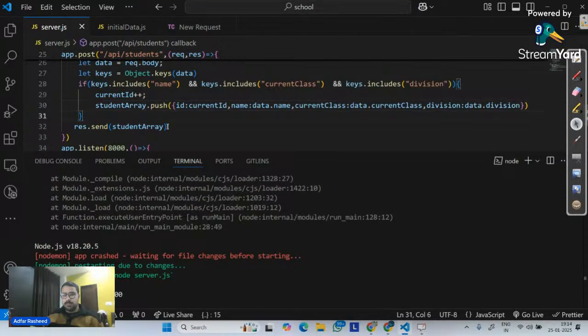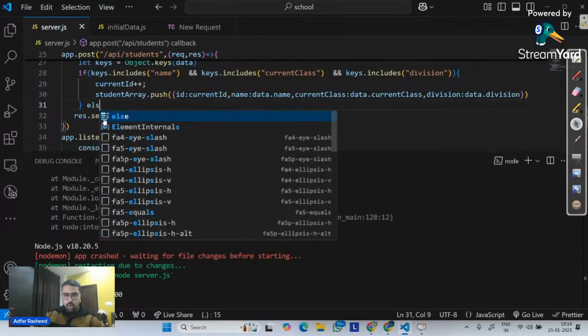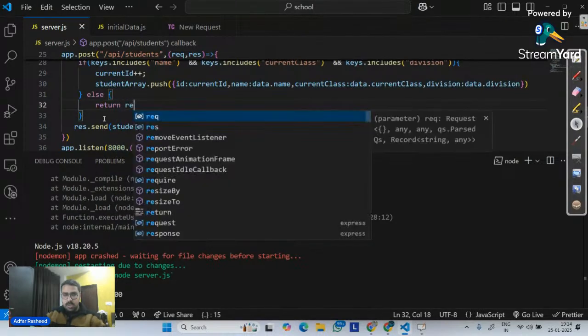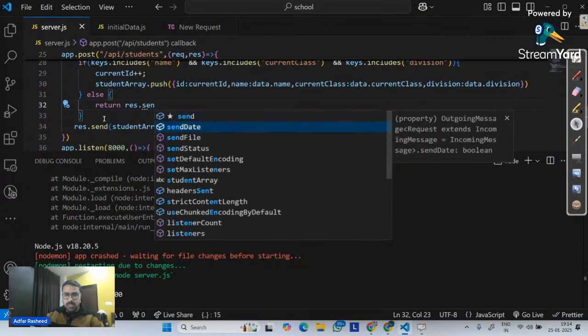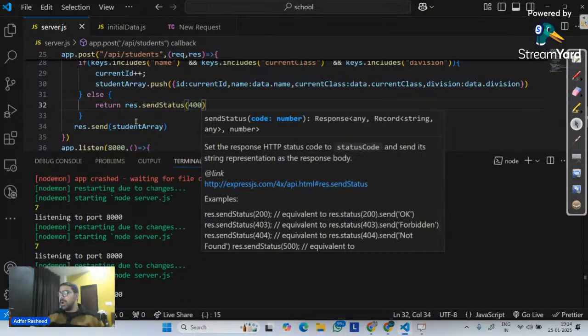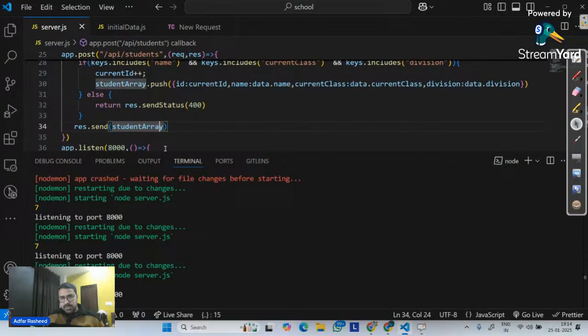And once it's done, please perform this. Else, go there and please tell it to return. What's it going to return? Return response dot send status, and that send status is 400, which means bad request. Right? So I hope this makes complete sense over here.